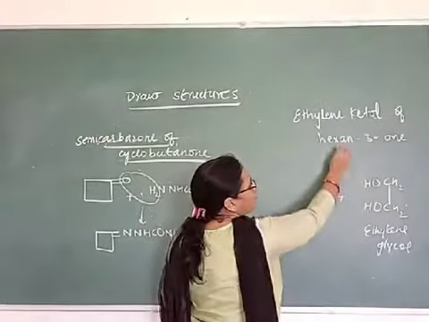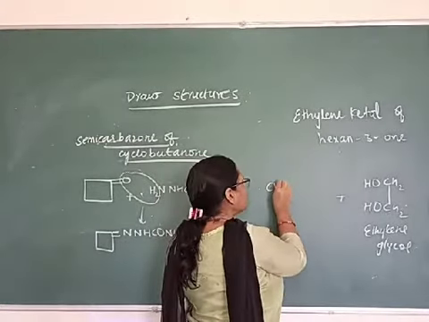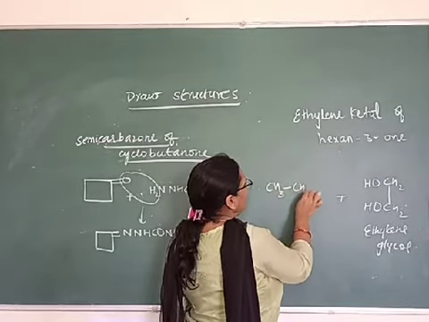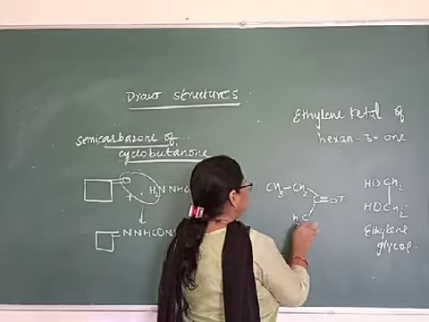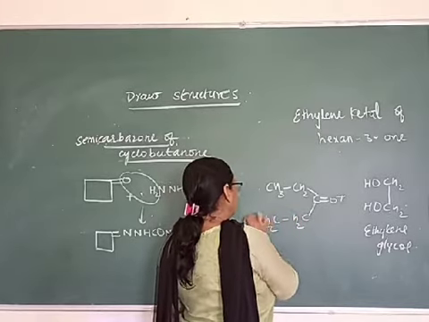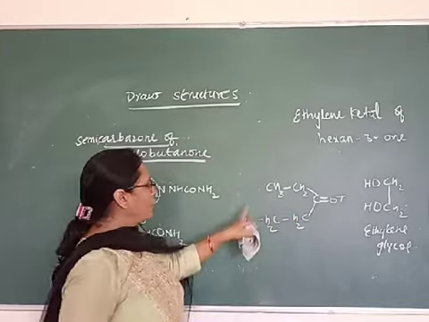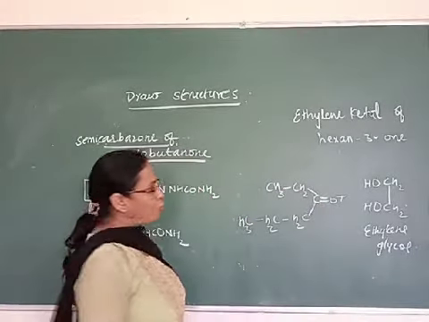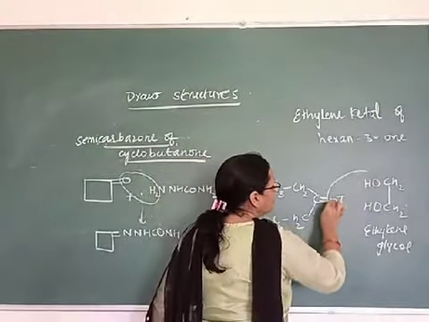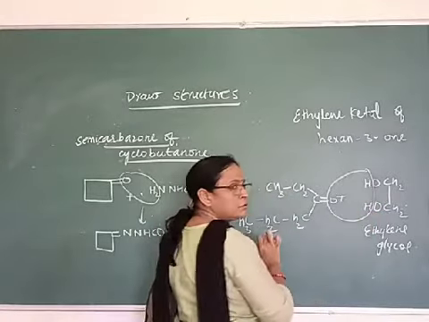Now we have to prepare for hexane-3-one. This is hexane-3-one. 1, 2, 3, 4, 5, 6. At the third position is the ketonic group. Remove this water from here.